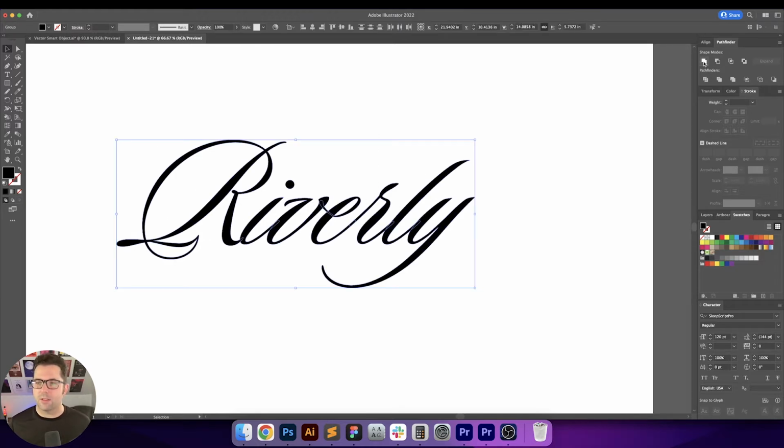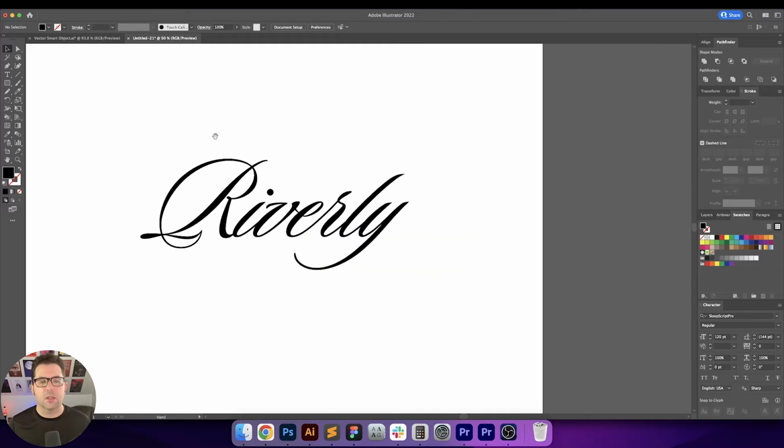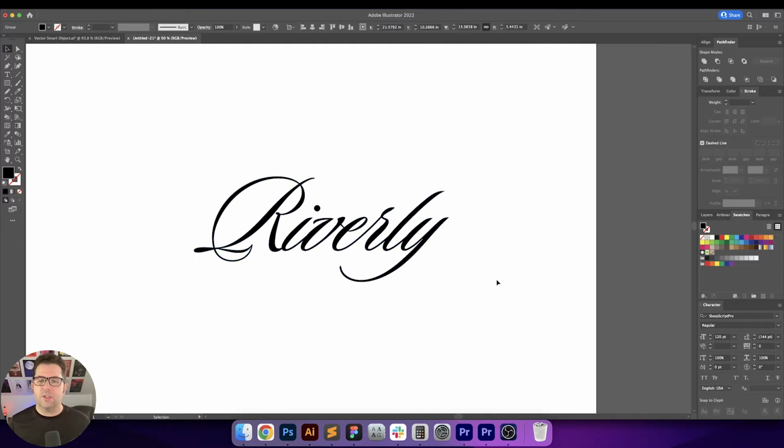Okay, so now we'll select all of this and unite it. So now it's all one. It's now all one shape, one continuous shape. All right, so that is actually really cool. I like this a lot. So it's very traditional, but kind of what I'm thinking is, you know, this would be like more of an upscale or a luxury bank or something like that.